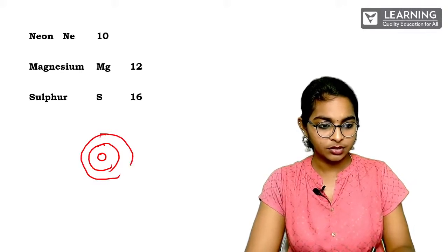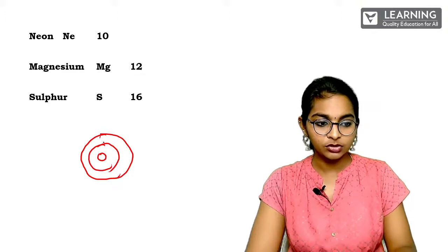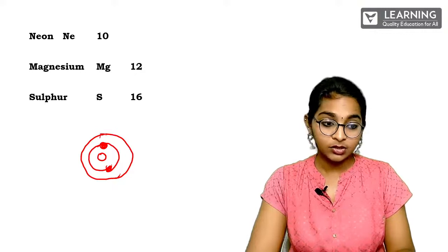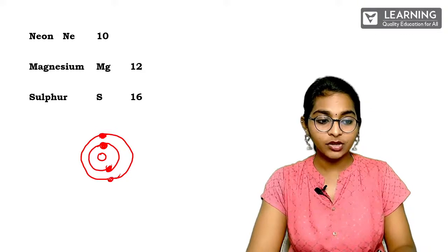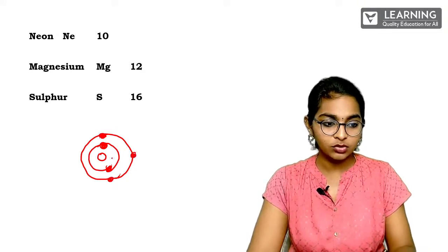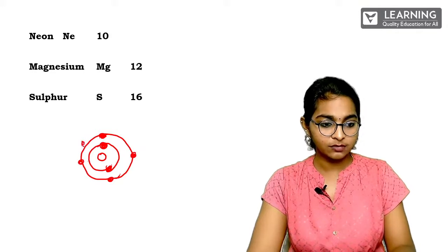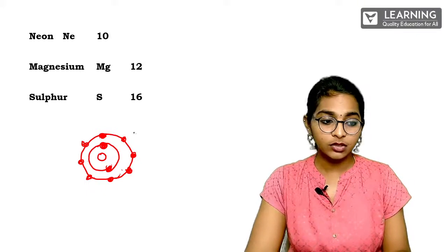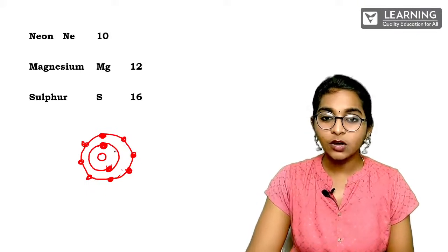So here, let's start with neon. The first shell should have 2 electrons, correct? So in the second shell, obviously it is going to have the remaining 8. So 1, 2, 3, 4, 5, 6, 7, and 8. Okay. So according to the rule, neon satisfies the octet rule.